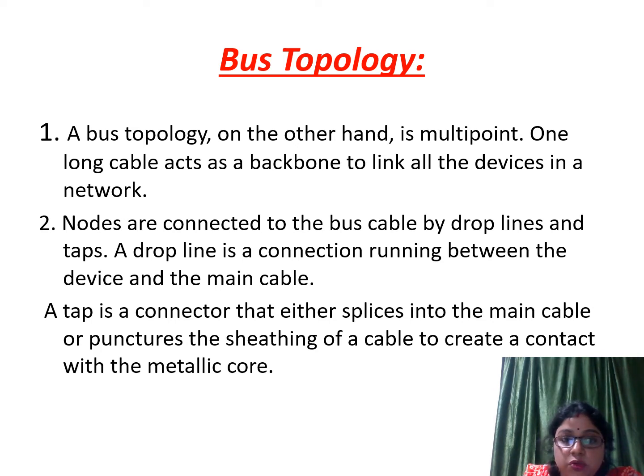In bus topology, there is a long cable, which is known as the backbone cable. That means all the devices are connected to the backbone cable, so the total transmission lies on one point, the main cable or backbone cable. Let's see the diagram.